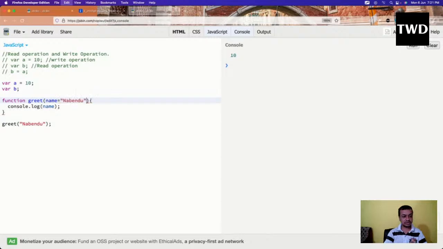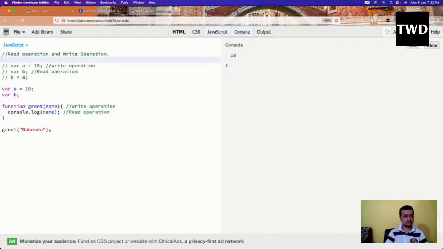So for that, I'm making name equal to something. So this is a write operation here. And console.log is a read operation, because we're reading the name. So this is a write operation, and this is a read operation.